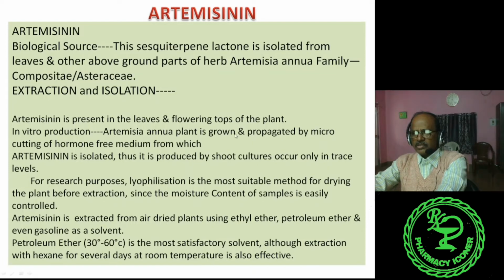Artemisia annua plant is grown and propagated by micro-cuttings on hormone-free medium, from which artemisinin is isolated. So this is the isolation process, and this is the latest production process because of advanced technology, by in vitro production. Artemisinin is isolated, though when produced by shoot cultures it occurs only at trace levels.